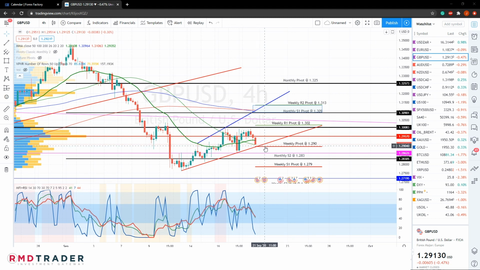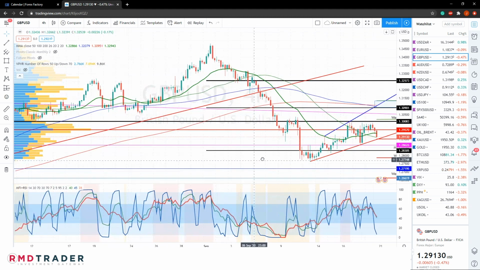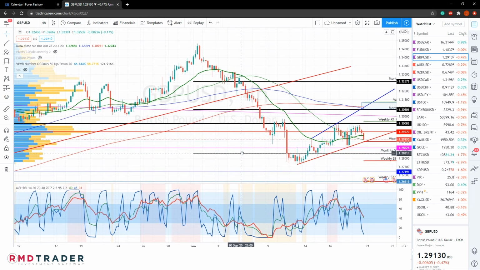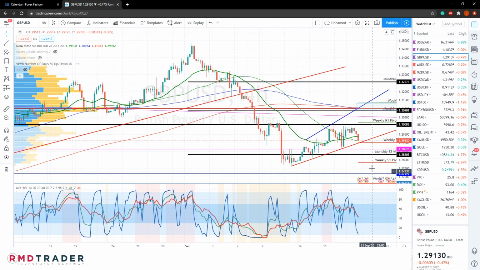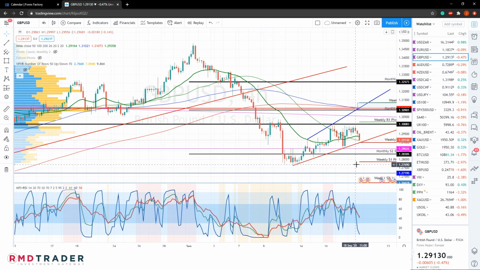However, should we see a close below this weekly pivot, and also a close below this dynamic 50 SMA in the 4-hour, I expect we will see a move lower toward our weekly S1 pivot at 1.279, followed by this weekly area of major support, which is at our weekly S2 near 1.272.